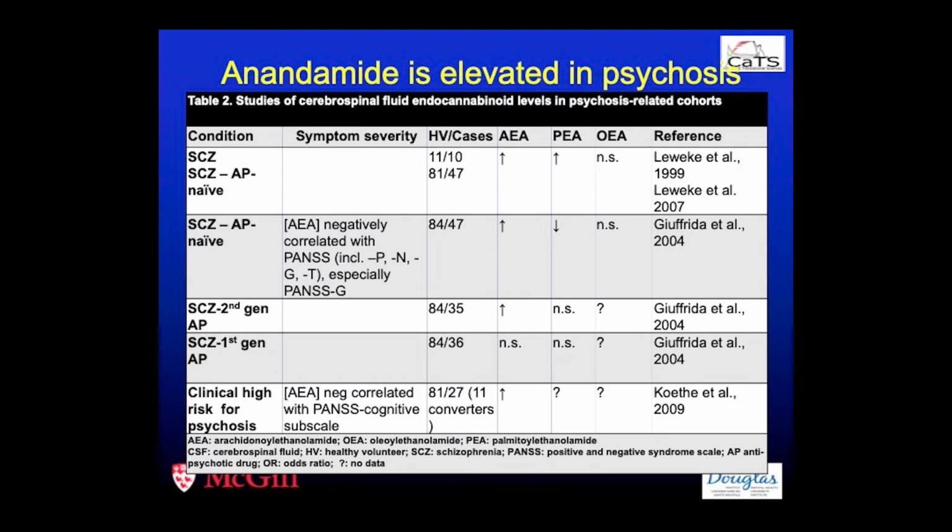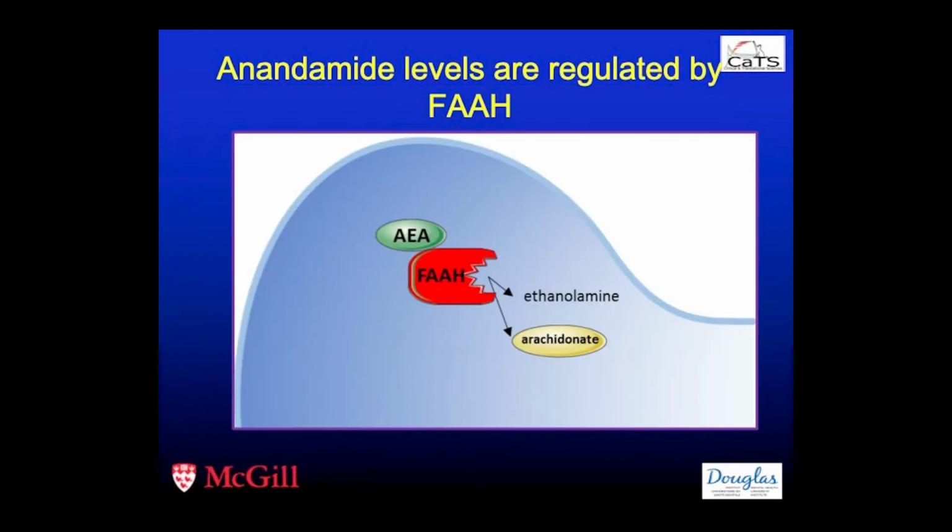Similarly, anandamide, which is the major endocannabinoid, as I've explained before, whose levels are regulated by FAAH, has also been shown to be elevated consistently in CSF, or cerebrospinal fluid, of patients with psychosis. And this is a summary of those studies. As you can see, all the studies to date have shown an increase in anandamide levels in patients with schizophrenia, as well as in those at clinical high risk for psychosis, as compared to controls.